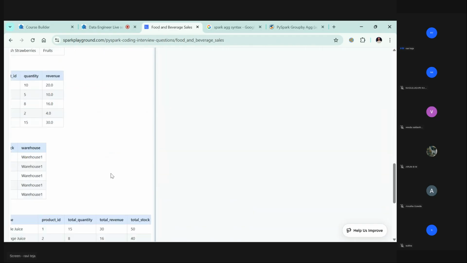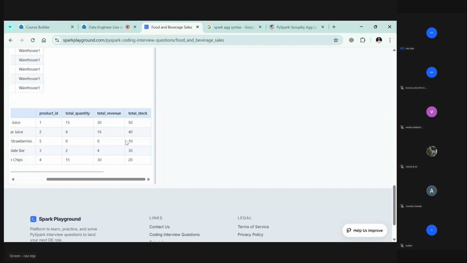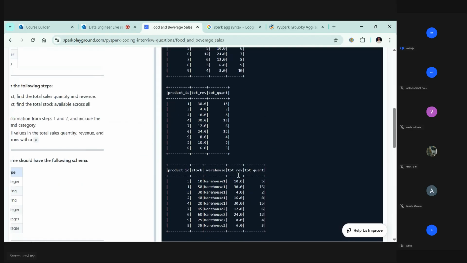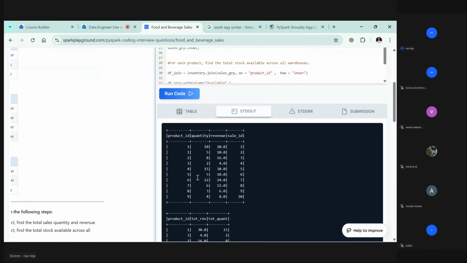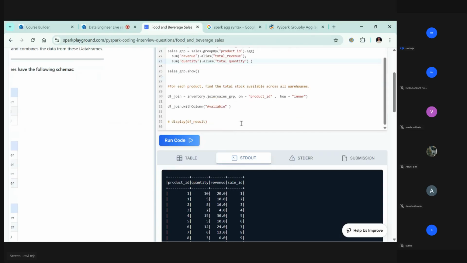Fine. Now total stock. Total stock is from where? Total stock is from here. This stock I need to rename as total stock. That I will do later.